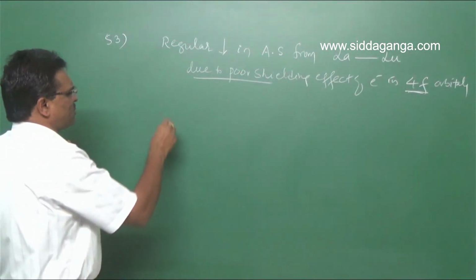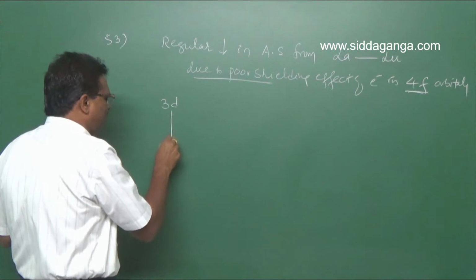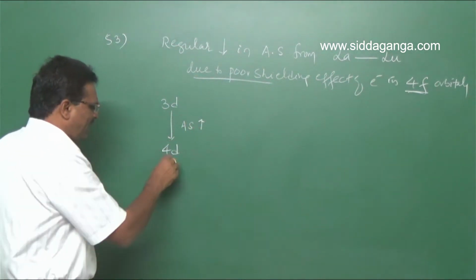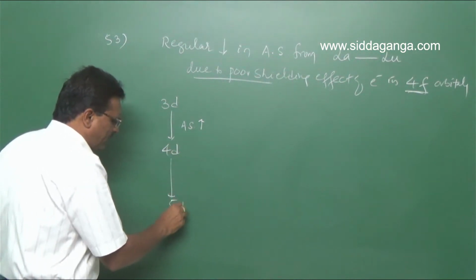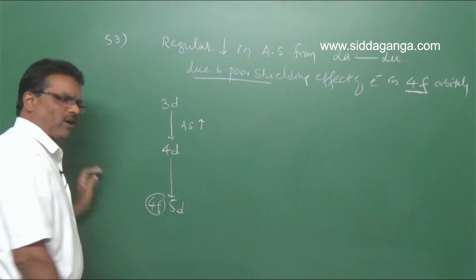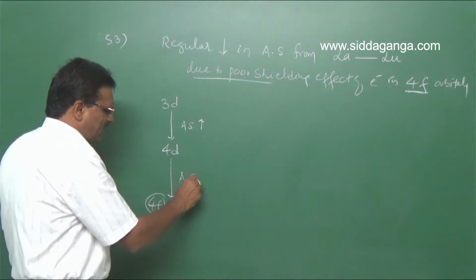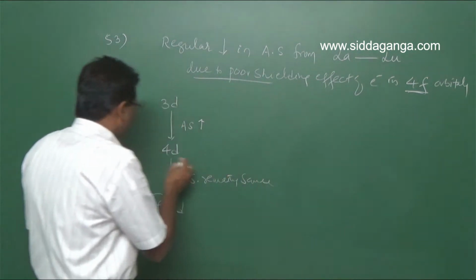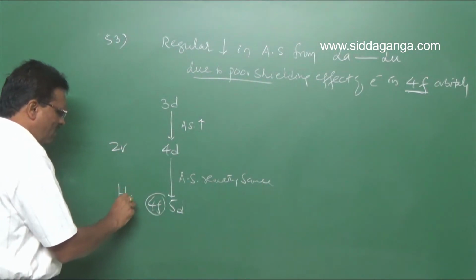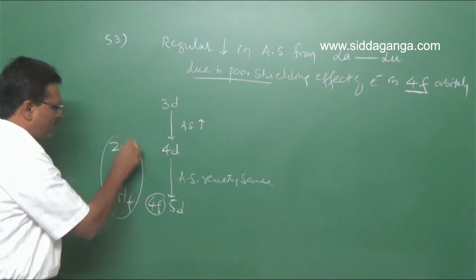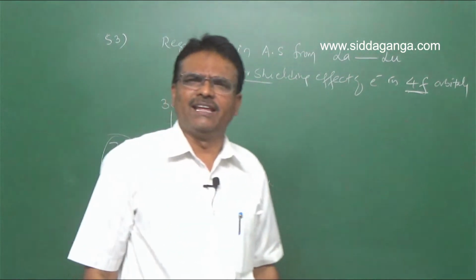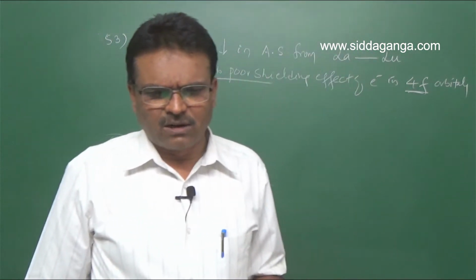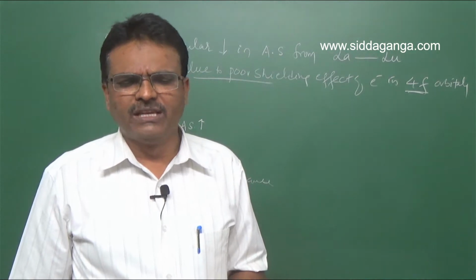As a result, on moving from 3d to 4d, the atomic size increases. Again, on moving from 4d to 5d, because of the presence of 4f orbitals, the atomic size remains the same. Here zirconium is there, here hafnium is there. Zirconium and hafnium have nearly the same atomic size. Clear? So the option that zirconium and yttrium have about the same radius is wrong.